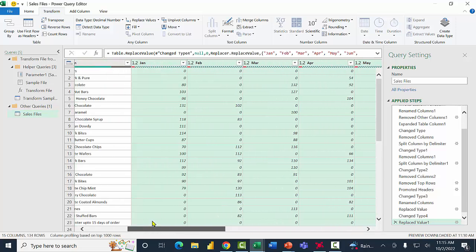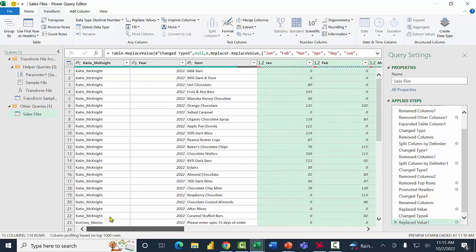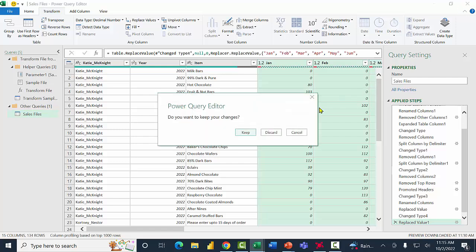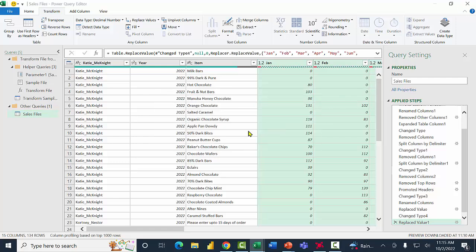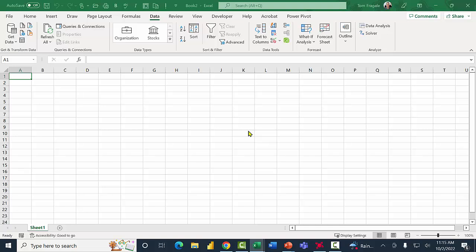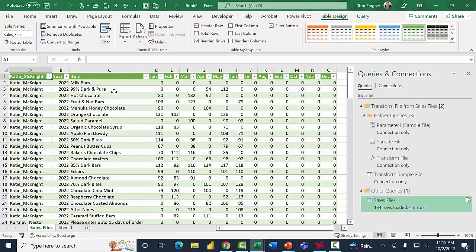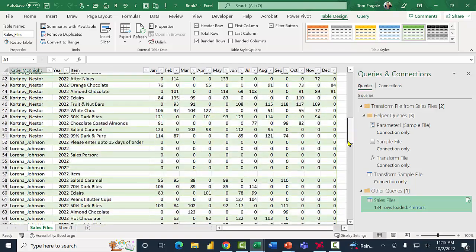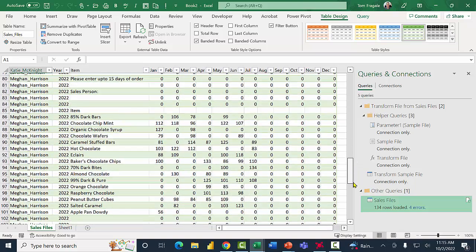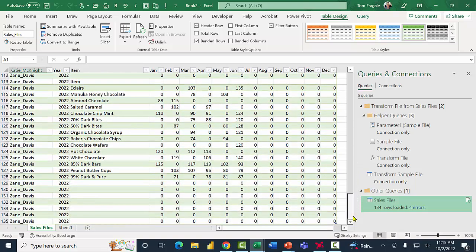All right, very good. So now let's see what happens when I close this window, everybody. Notice how all the steps are accumulating on the right-hand side. So I'm going to close the window, and I'm going to keep my changes. Now watch what's going to happen. It'll actually process all of those files in that folder at the same time. And that's where the automation occurs. So notice how I have records for Katie McKnight, Courtney, Lorena, Megan, and Zane. That happened all the way down.